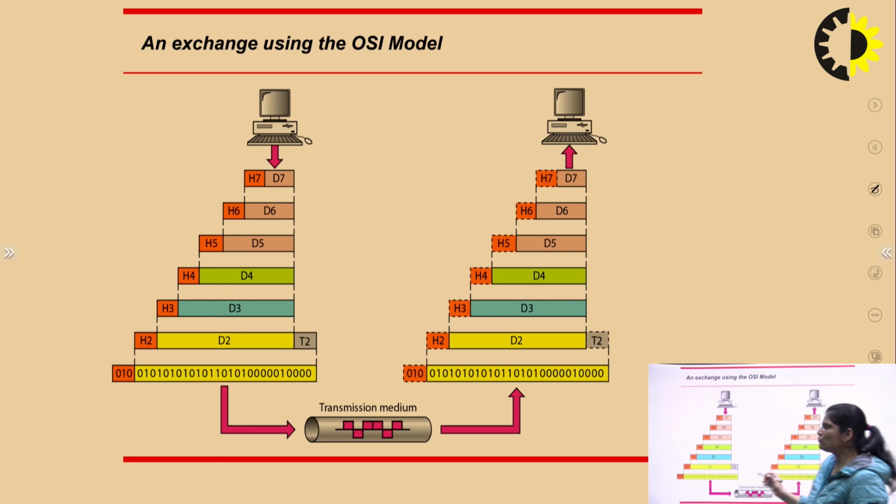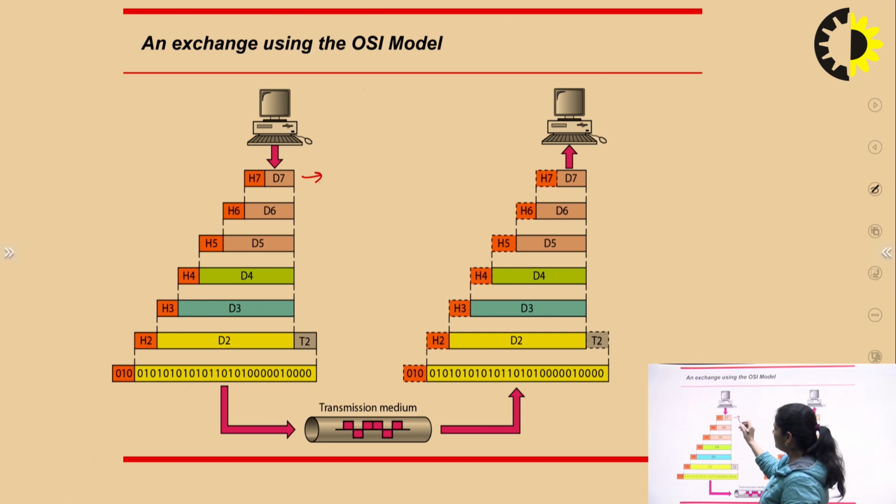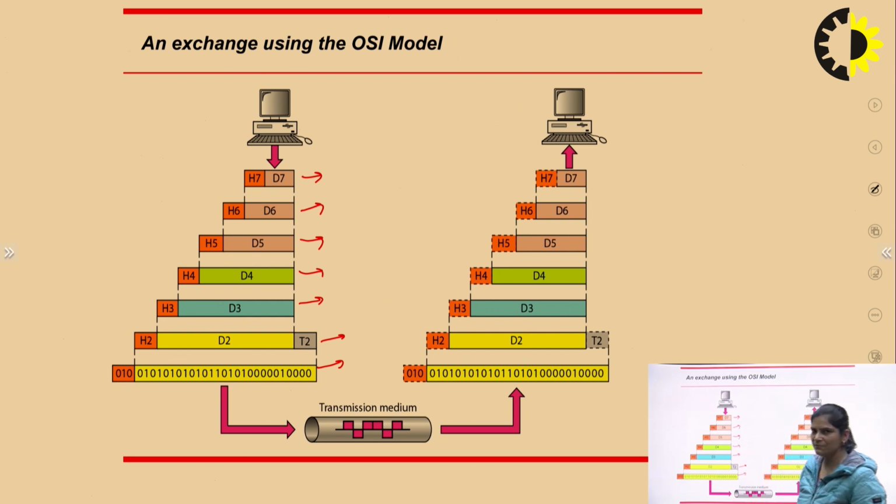Now we have to send data from sender to receiver. So this is application layer, presentation layer, session layer, transport layer, network layer, data link layer and physical layer. Each layer has some individual work. In the physical layer we have bit stream, then data is in form of packets.